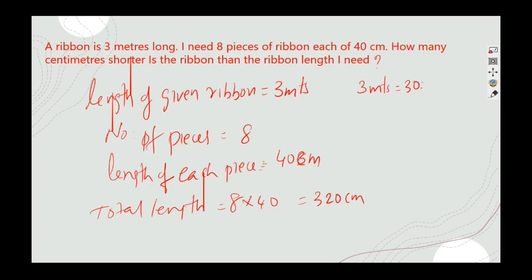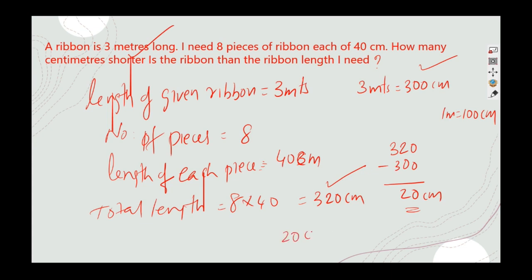It is equal to 300 centimeter. Why? Because 1 meter is equal to 100 centimeter. So in that case we have 300 centimeter long ribbon, but we need 320 centimeter. So naturally 320 minus 300, 20 centimeter shorter the given ribbon is. 20 centimeter shorter. कितना छोटा है पूछता है the given ribbon is.